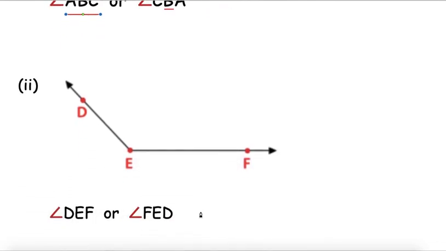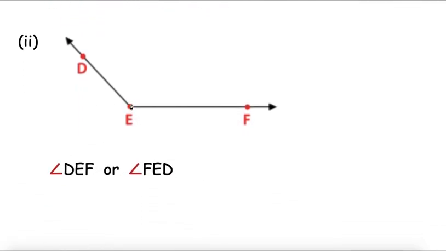Like for example, in this angle, E is the vertex. Can you see? E is the vertex. So, E will be in the middle. This angle will be named as DEF or FED, and there is no other way. If we have to use these three alphabets, this angle can be named only like this, DEF or FED. It cannot be named like EDF or EFD. No, E will always be in the middle.